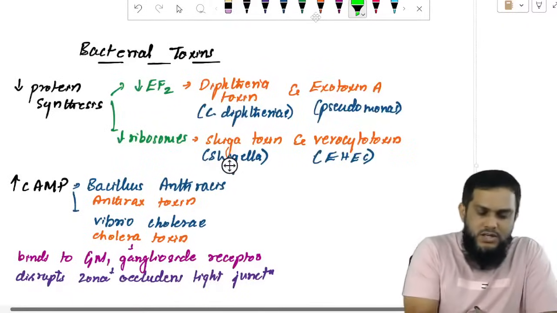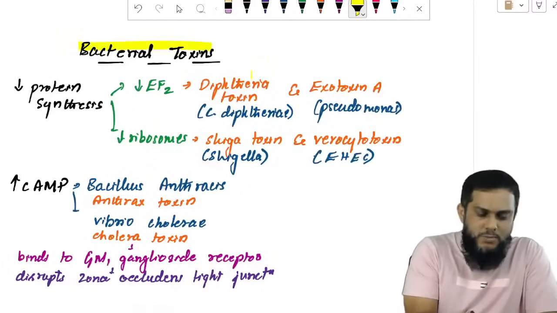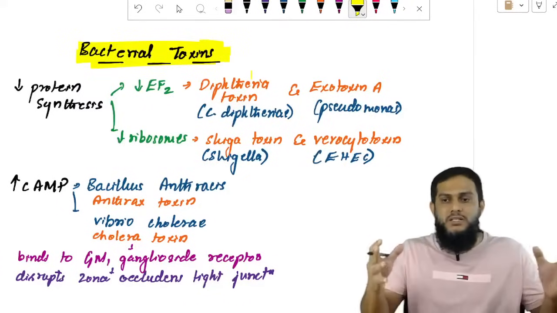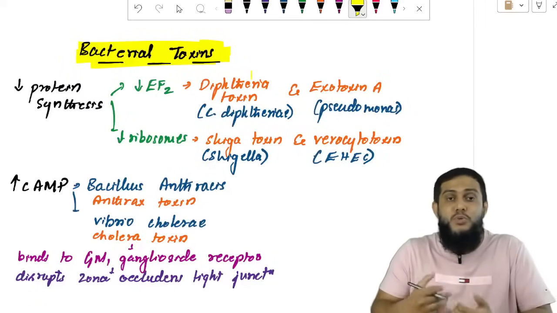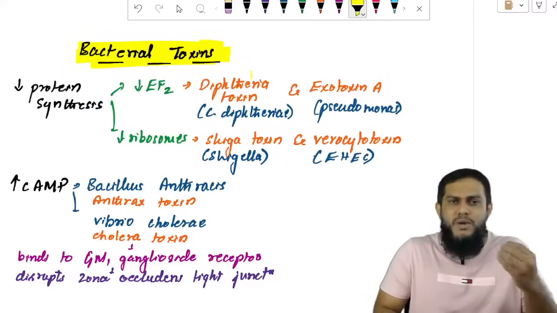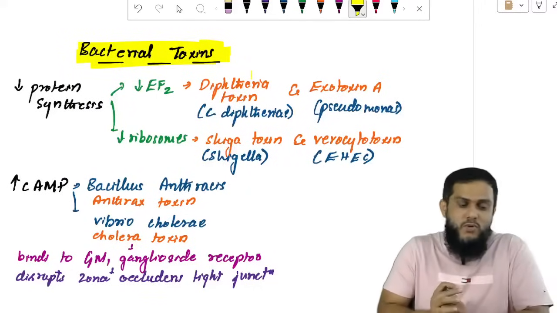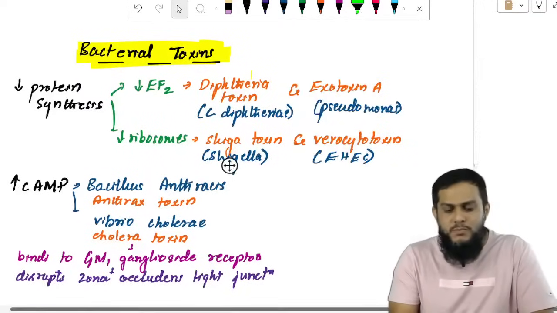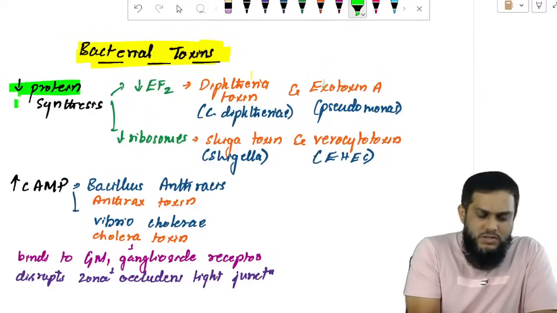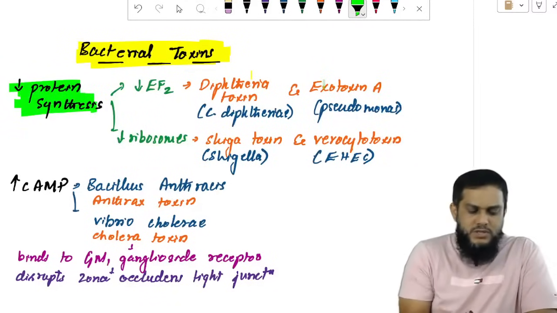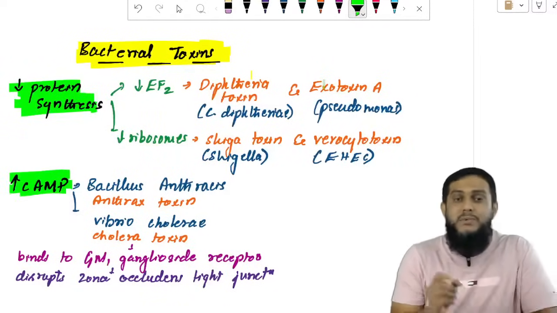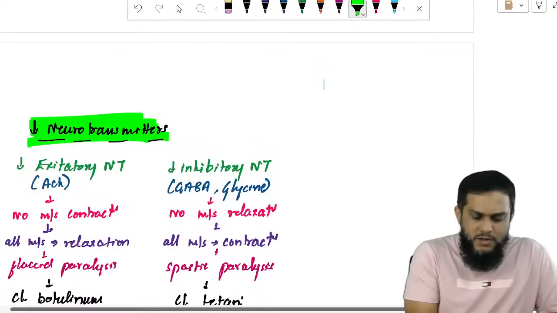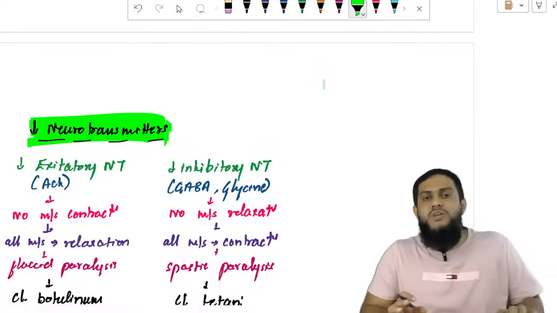Important topics are bacterial toxins. In the entire microbiology, virology, mycology, parasitology, and bacteriology, bacteria are the ones which produce toxins. Viruses and parasites may produce them, but very, very rarely. Toxins are mainly found in bacteria. There are many toxins in bacteria, but the important ones are: toxins which act by inhibiting protein synthesis, toxins which act by increasing cyclic AMP, and toxins which act by inhibiting neurotransmitters. These are the three very important types of toxins.